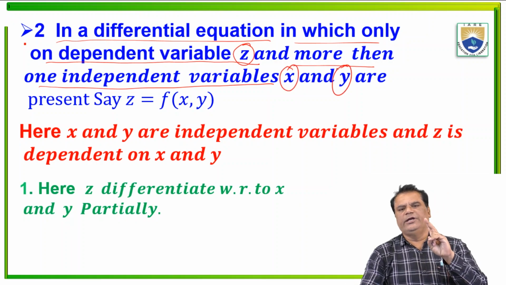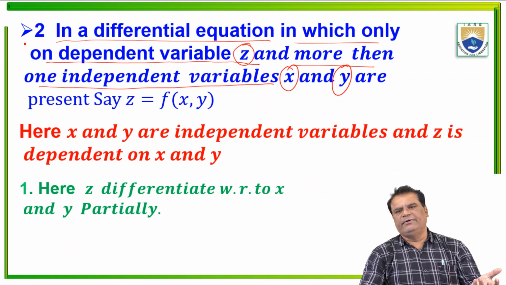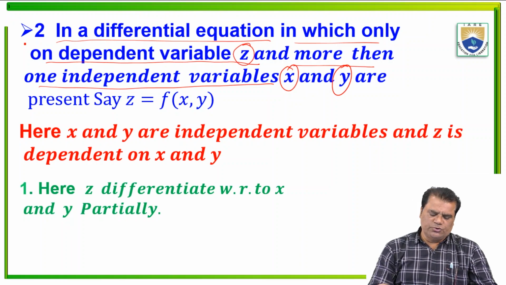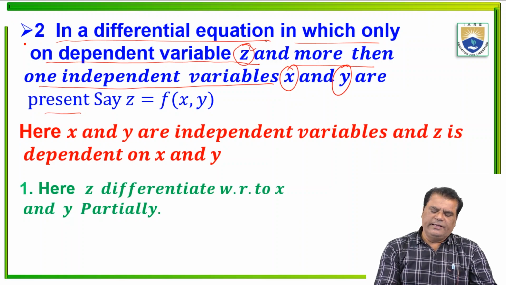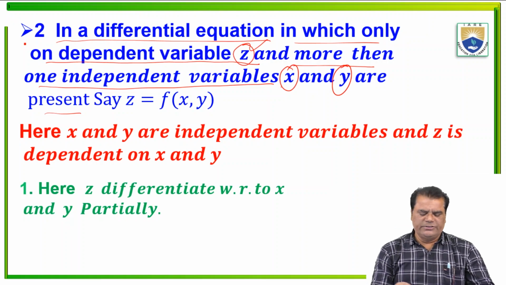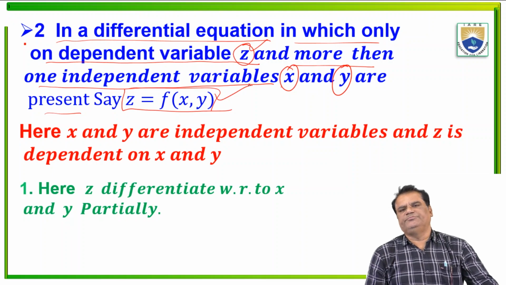Here we are taking only two variables x and y. x and y are independent variables and z is the dependent variable on x and y. So z is some function of x and y.